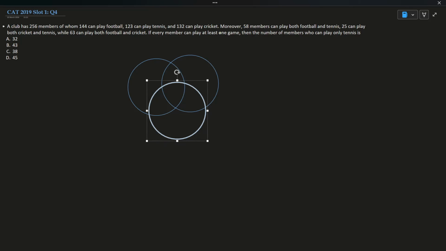Let's say this is football, this is cricket, and this is tennis. Total is 256, and each of them plays at least one sport.